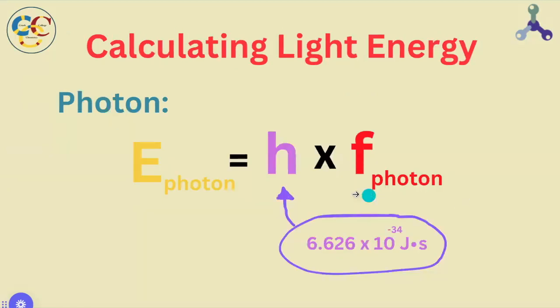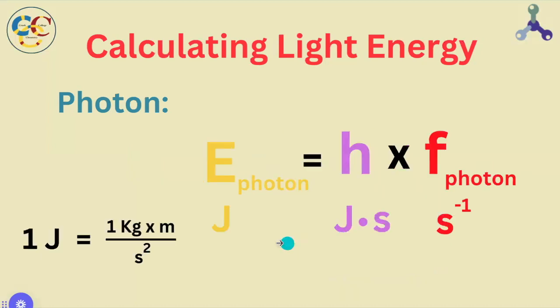So anytime you need to calculate light energy, this is the main equation you want to use. Energy of the photon equals the product of h and frequency of the photon. h is what's called Planck's constant, and it's equal to 6.626 times 10 to the negative 34 joule seconds. These are the units of each respective variable, and as you can see, energy is measured in joules. Each joule is 1 kilogram meter squared per second squared.